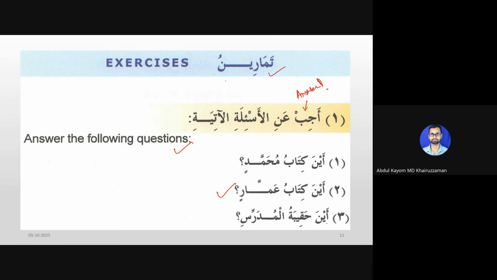Then the next question comes: Aina hakibatul mudarrisi? Hakiba means bag. Hakibatul mudarrisi means the teacher's bag. The answer could be Hiya tahta al-maktabi. Because hakibatun is a feminine word, we use hiya here.